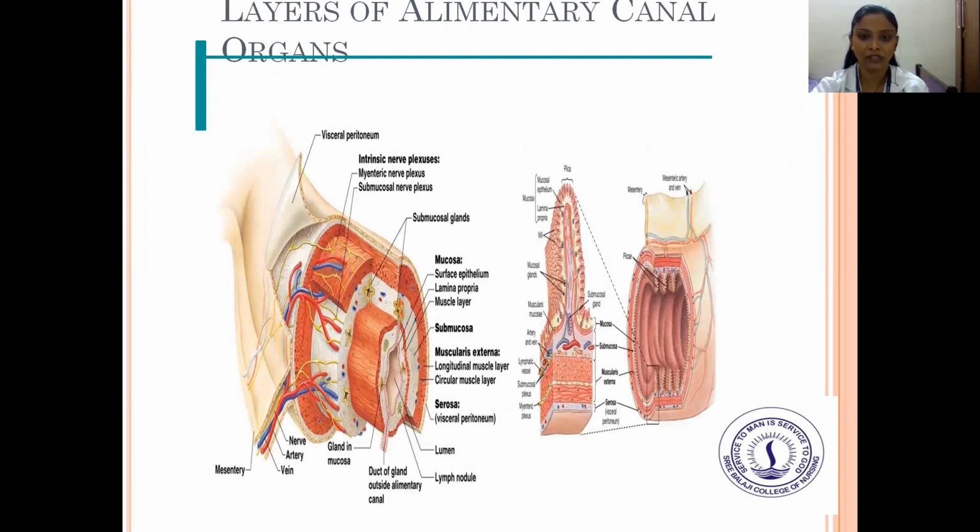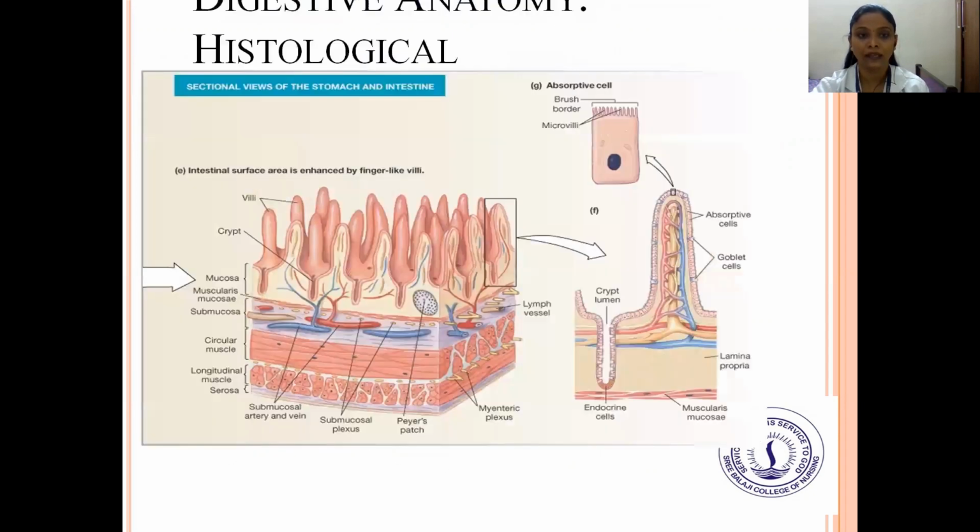You can see in this picture the organs of the alimentary canal. This is the digestive anatomy, histologically. You can see the sectional views of the stomach and the intestine. You can see the villi, crypt, mucosa, submucosa, circular muscle, longitudinal muscle, serosa, submucosal artery and vein, submucosal plexus, Peyer's patch, and myenteric plexus. These are the digestive anatomy.